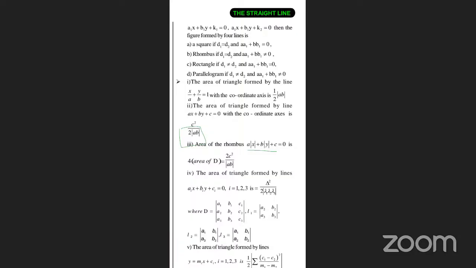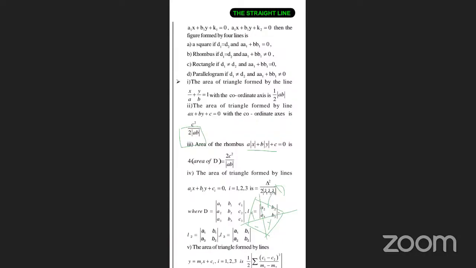Area of D means the area enclosed by this particular line. This rhombus is made up of four parts like this, 1, 2, 3, 4. Only then you'll get a rhombus. So the area enclosed by this line is one part, D. When you multiply with 4 parts, then you get the rhombus area.